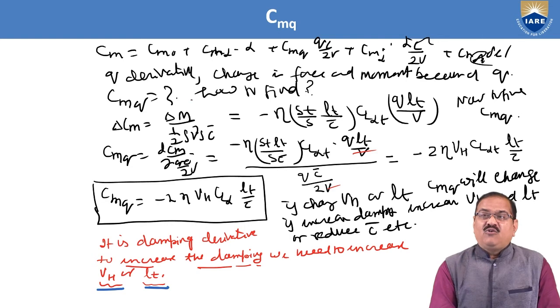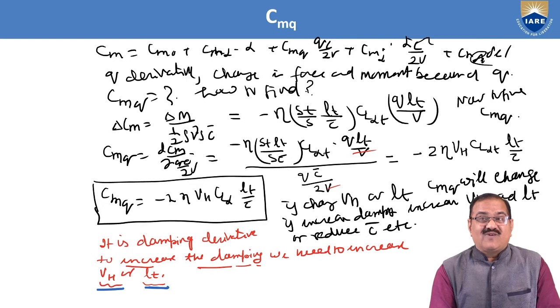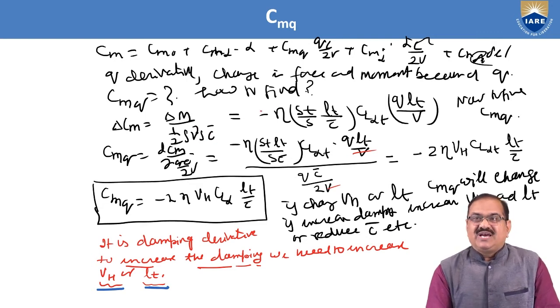So how to find this CMQ? First we have to find out the Cm and then delta Cm. Delta Cm is equal to delta M by half rho V square S C bar. So in the previous step we have found out the delta M, which is minus eta St by S, Lt by C bar, Cl alpha T, Q Lt by V.